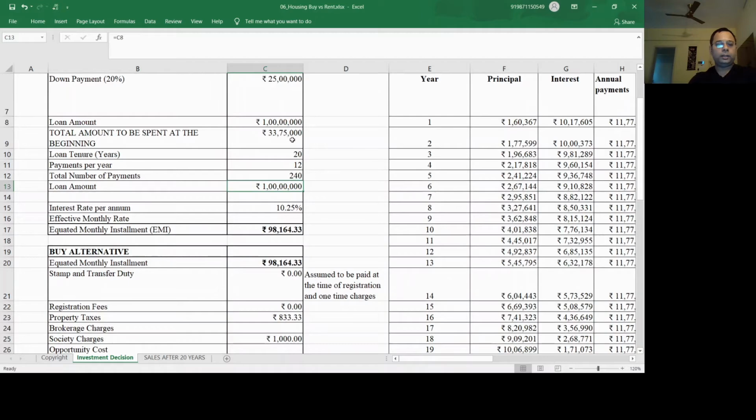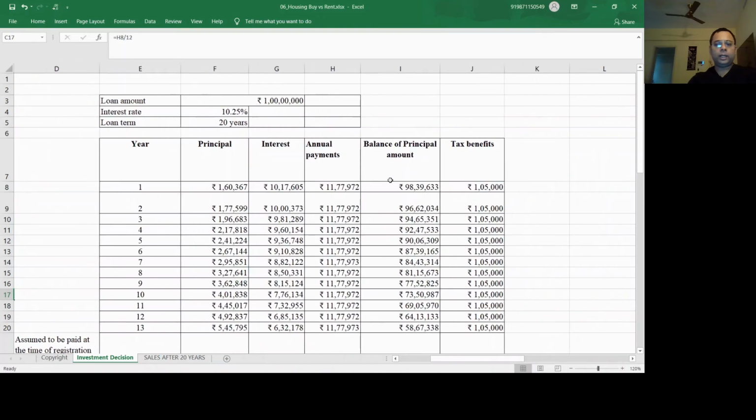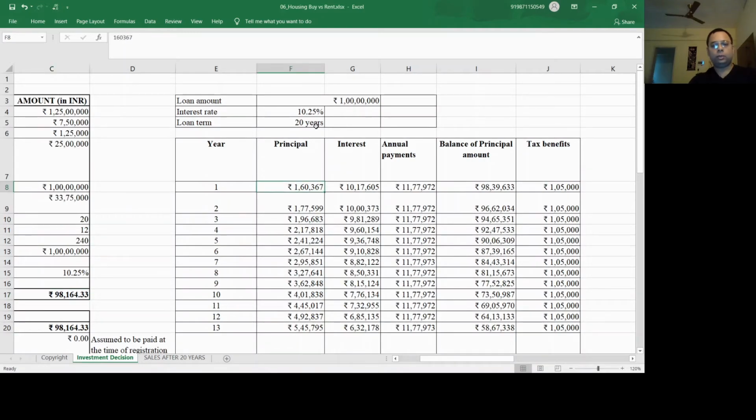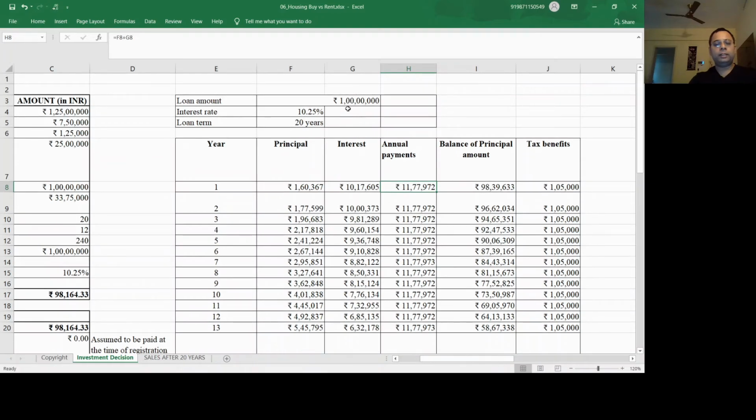And then this we already talked about. The interest on the loan is about 10.25%. There are some other facts being given, like the total EMI and the EMI schedule of this person; those two columns are given in the case study. These two in total become 11 lakh 77,972. So that's the EMI this person needs to pay for availing this loan at 10.25%.